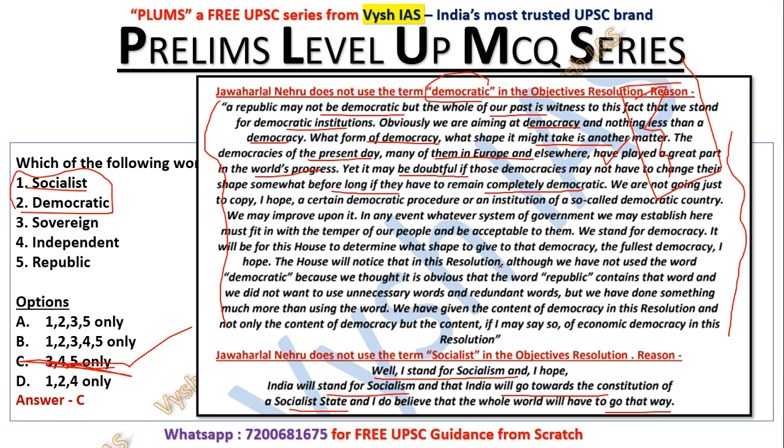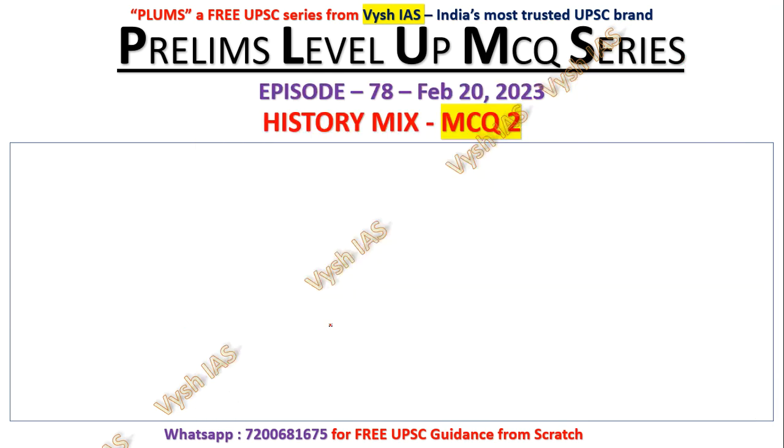Because same thing round and round he will tell, that basically we are a democracy, but we don't want to mention that democracy in here, because we have world examples and all these things. And republic is a better word suiting than democracy. That's what he is trying to tell. So that you can go through it. Now question number 2.